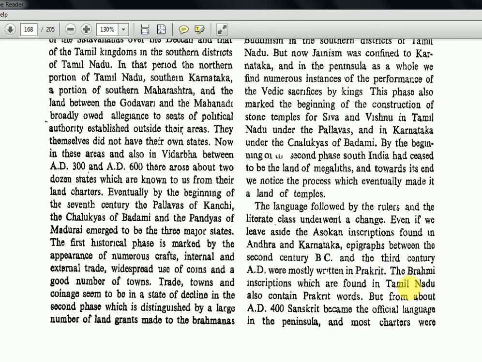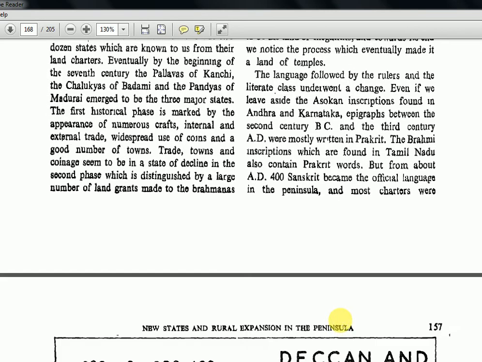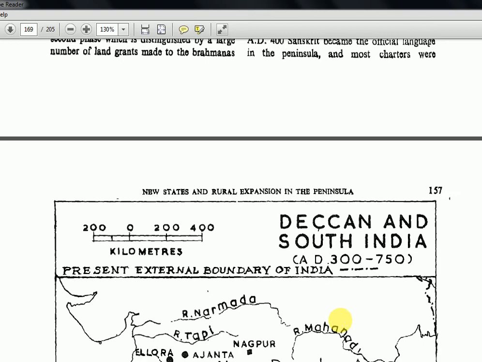Now, the Brahmi inscriptions found in Tamil Nadu also contain Prakrit words. But from about AD 400, Sanskrit became the official language of the peninsula, and most charters were composed in it. So like that, Prakrit is changing to Sanskrit. That is what they are telling.